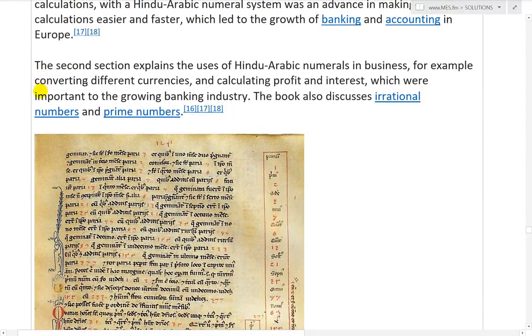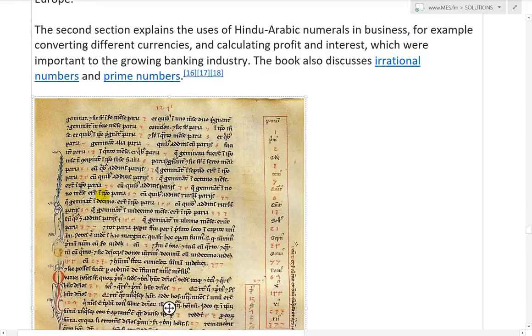The second section explains the uses of Hindu-Arabic numerals in business, for example, converting different currencies and calculating profit and interest, which were important to the growing banking industry. The book also discusses rational numbers and prime numbers.